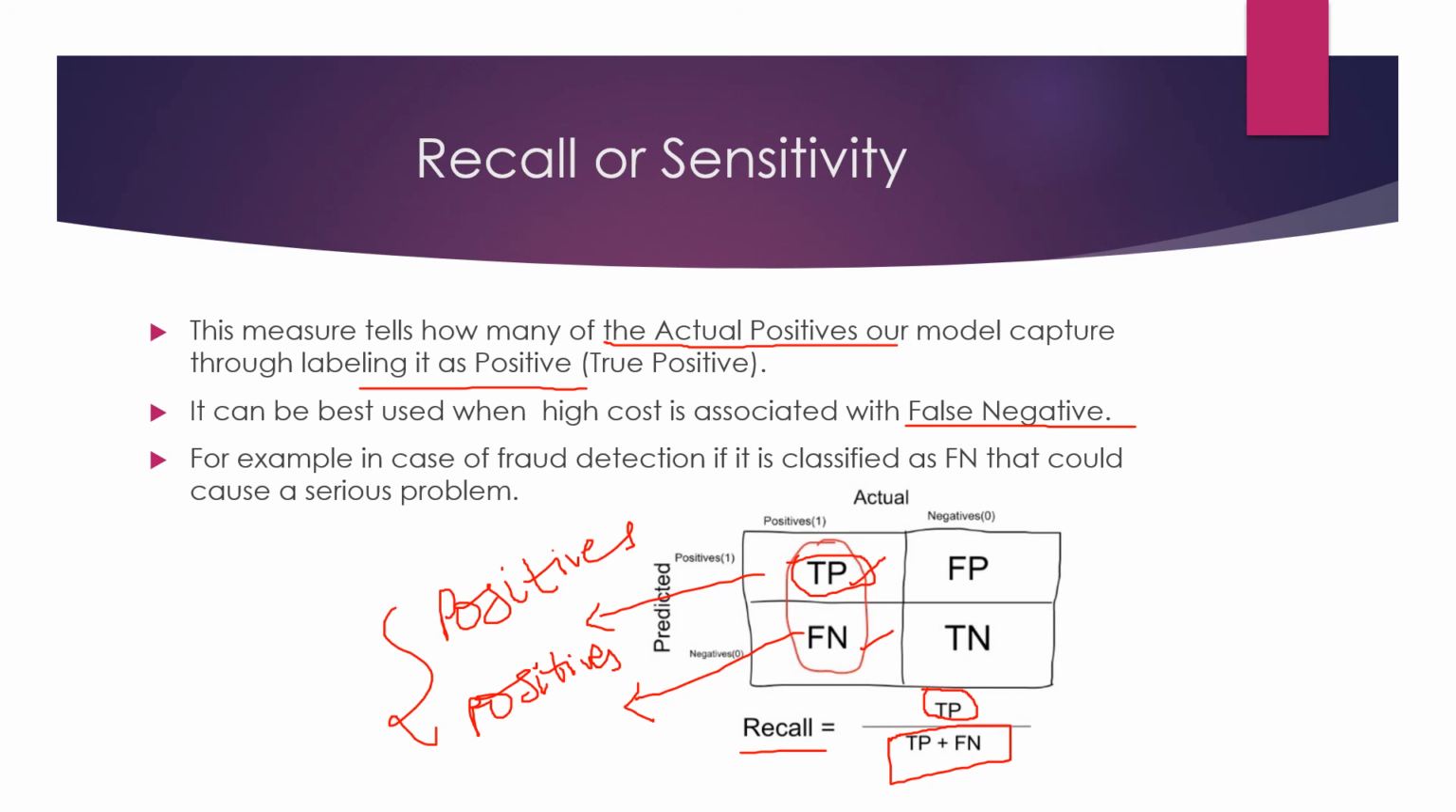In this case, we can take an example of fraud detection. In fraud detection, if we get a false negative, that is, actually it is a fraud transaction, but it is labeled as not a fraud transaction, that would cause a big issue. So instead we have to reduce all the false negatives as far as possible. In this case, we can check the model's performance using recall or sensitivity.